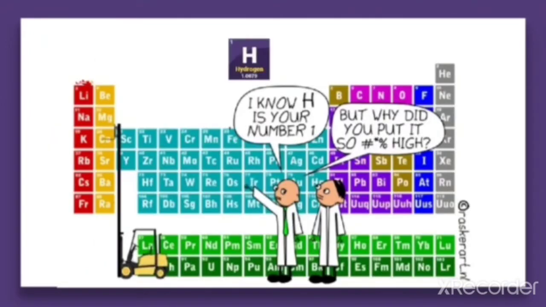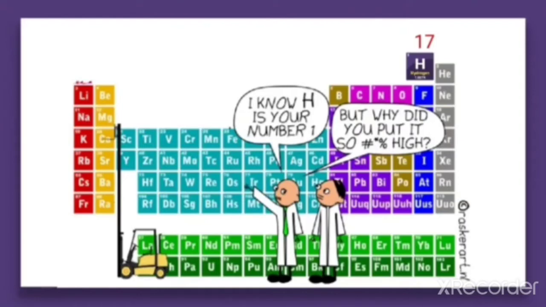There was a controversy about where to keep hydrogen in the periodic table because of its resemblance with the first group elements. So, can we keep hydrogen in the first group? And it also shows resemblance with group 17. Therefore, can we keep it in the 17th group?